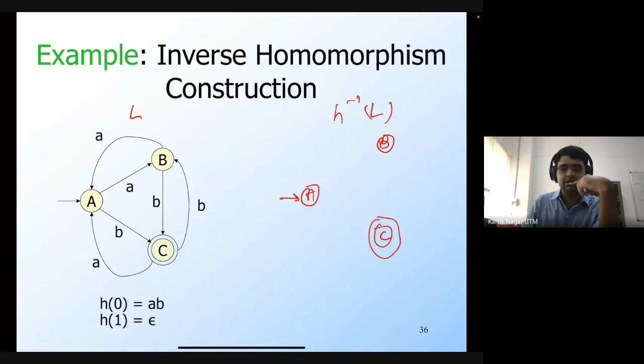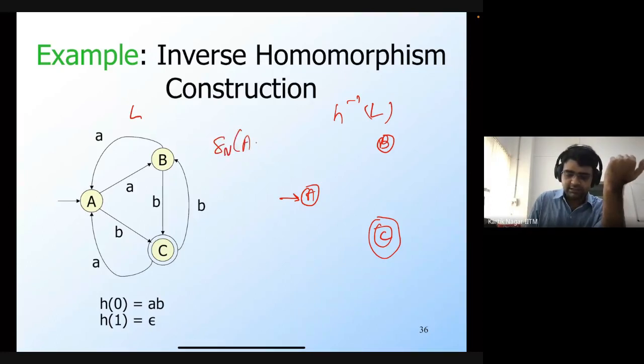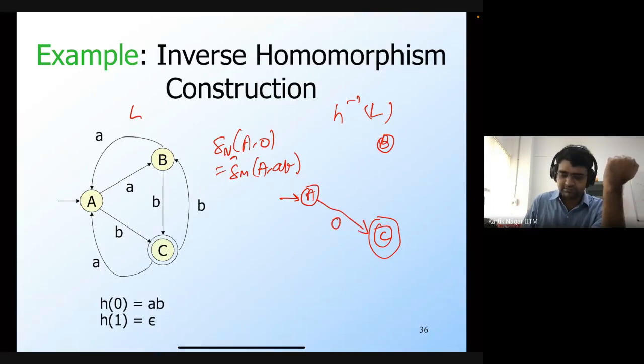Okay, so Vikram is saying C. That is correct. Delta n of A and 0 is going to be delta hat m of A and h of 0, but h of 0 is AB. So what is delta hat m of A comma AB? If you look at this DFA, if you are in the state capital A and you see the string AB, you go to C. That's why I'm going to have this transition.